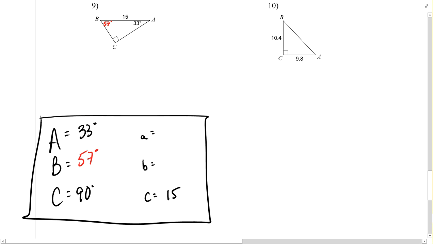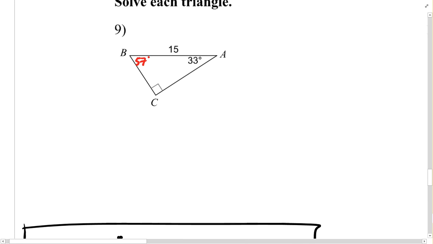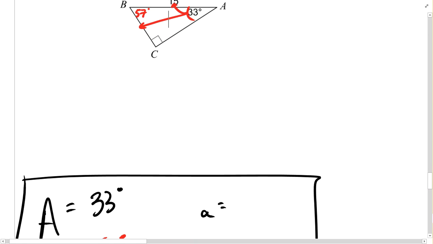With the triangle completed, at least with all the angles complete, we can use a variety of different trig rules to identify a side length. I'm going to start with the 33 degrees that was supplied, and I'm going to go after this opposite side length by utilizing the hypotenuse here. I know that sine of 33 degrees requires the opposite side length divided by the hypotenuse.